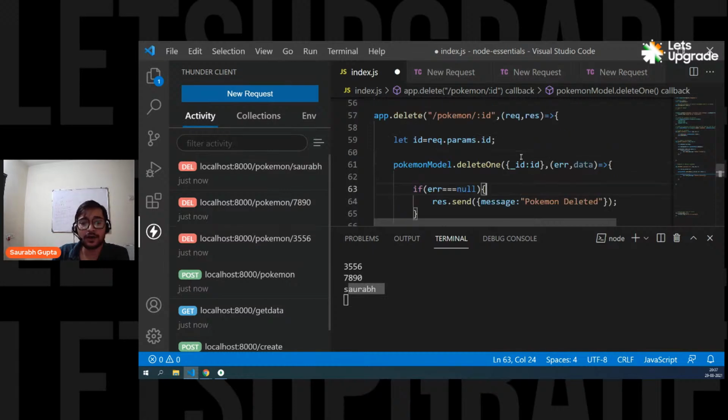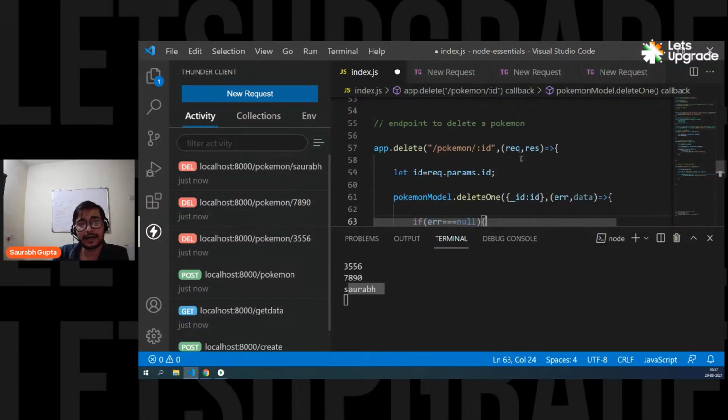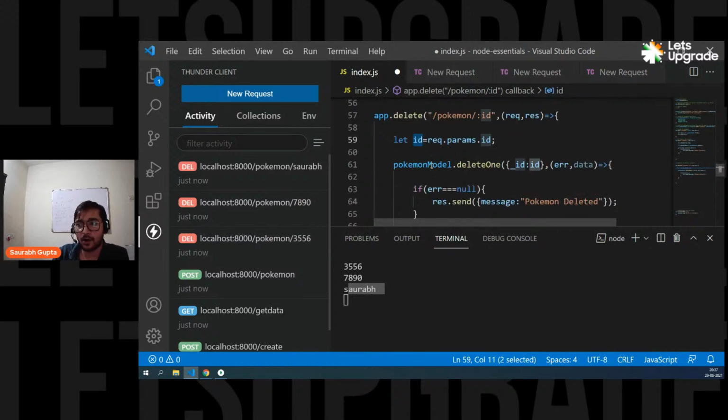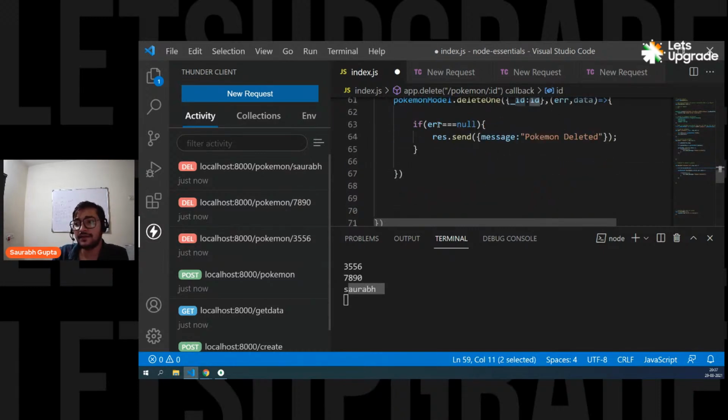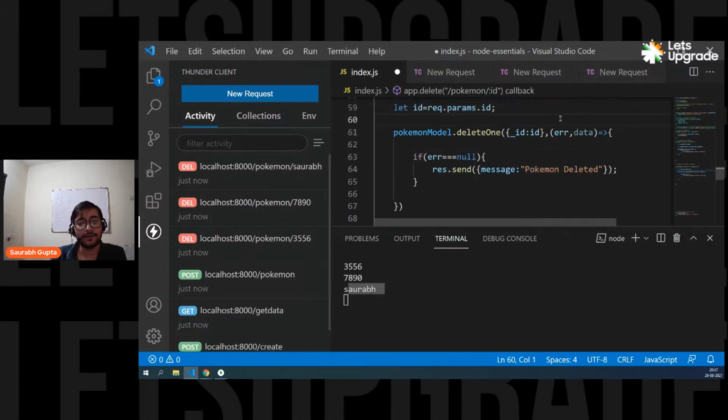So guys, this is how you work. Okay, everyone, this is how you work. Simple. So we are going to get the ID in request.params.id. We store it in ID variable. Then we say Pokemodel.delete one, where ID property is this ID. Okay. And then again, a function will be called. And then again, if error is null, just send Pokemon deleted.